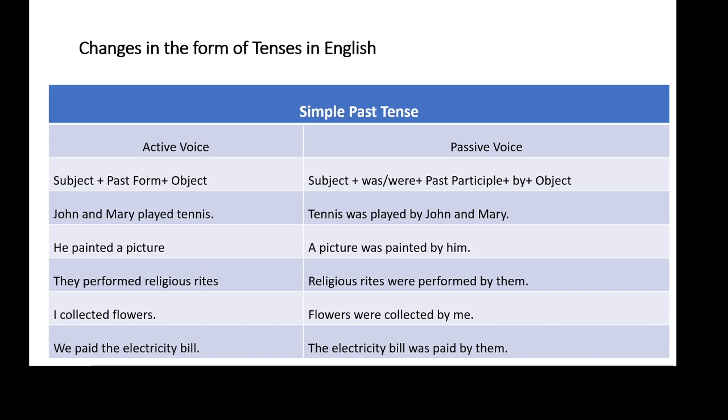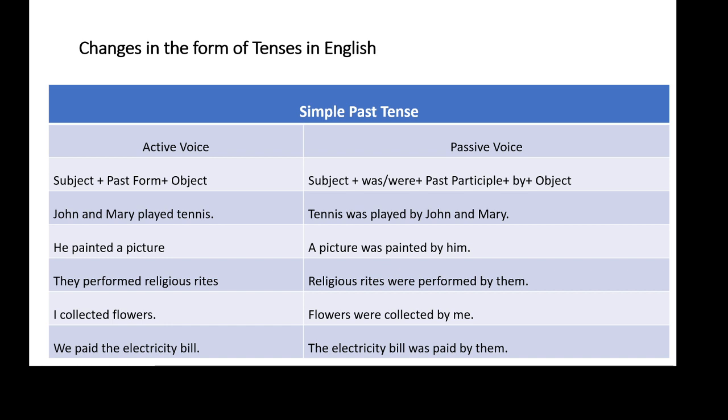So our answer will begin with a picture. A picture is the object in the active form, so it will become the subject in the passive form, a picture. And as it is simple past tense and singular, we have to use was as the correct helping verb of to be. So a picture was, and it is followed by the past participle of the main verb, painted.